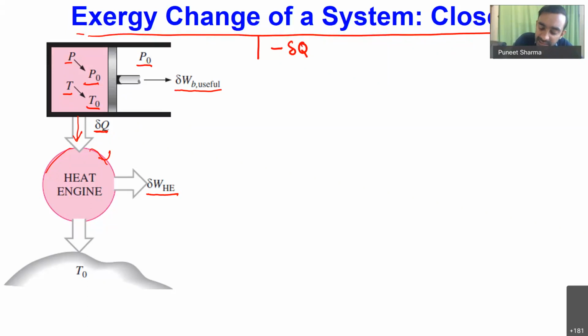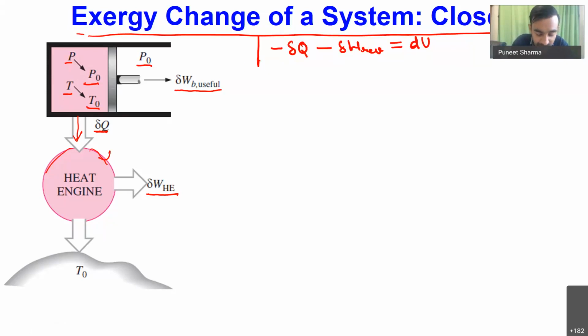Then I'll be having minus some delta W work. This delta W work will be the reversible work which is going out of the system. So I'll be having minus delta W reversible, and this will be equal to dU, where dU represents nothing but the change in internal energy of the system. When we have delta W reversible amount of work due to PdV expansion and delta Q heat transfer, at that time we will have some change in internal energy of the system, and that change we are calling dU. Okay, now this is one equation.